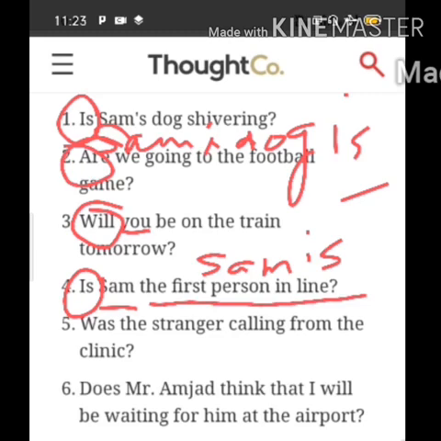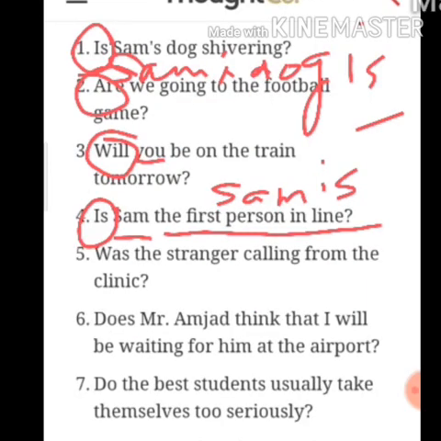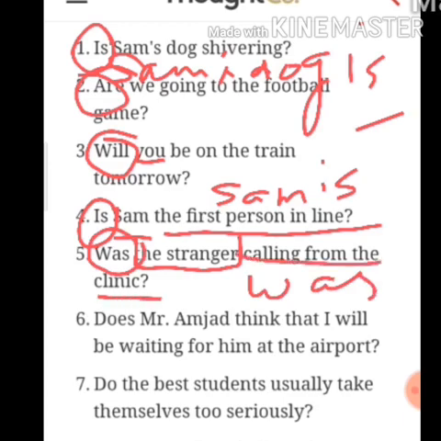Okay. Similarly, in question 5, was the stranger calling from the clinic? Who is calling from the clinic? The stranger is calling. The subject is stranger. First you write the subject, the stranger. Then you will write the helping verb. Was. The stranger was calling from the clinic. Okay? Let's see.